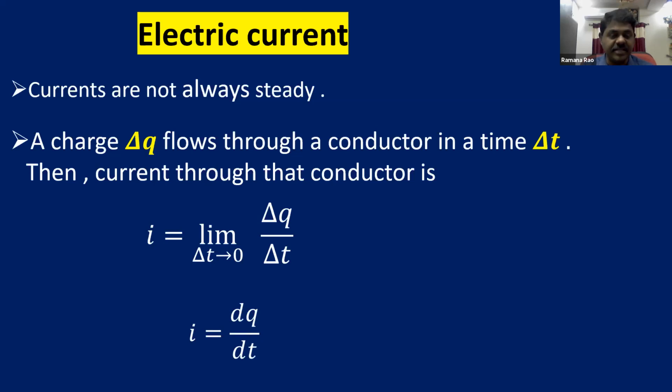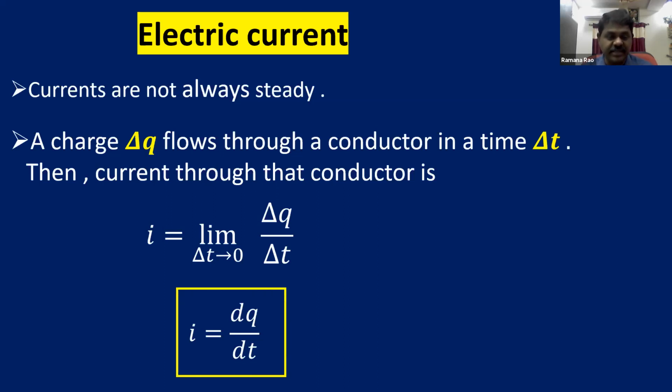So I is equal to dq by dt. So we have to differentiate charge with respect to time. That means charge is a function of time, then I is equal to dq by dt. This is the formula we use if current is not steady.